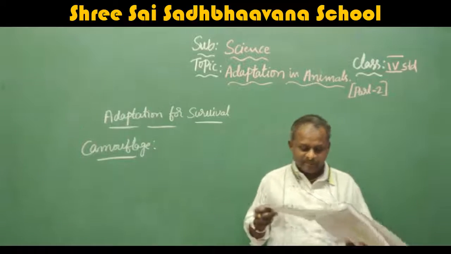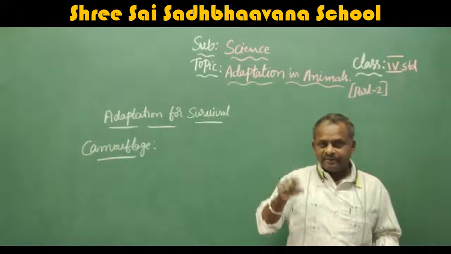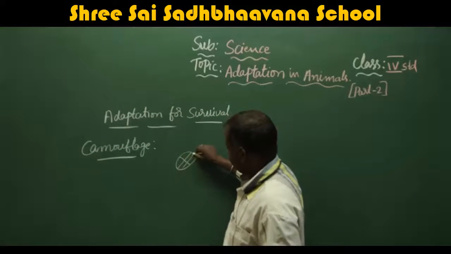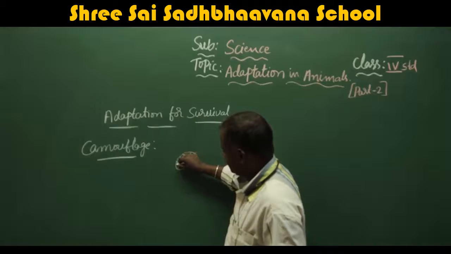Caterpillar and ladybird. Here they are not shown. The ladybird has a structure like this, and it has markings, red color and black markings.